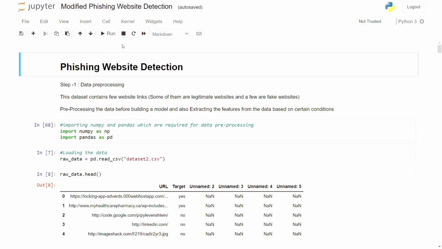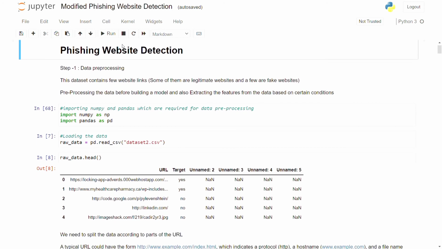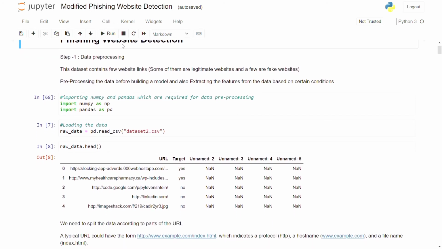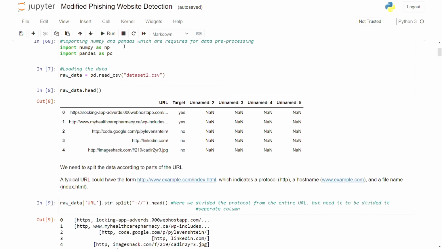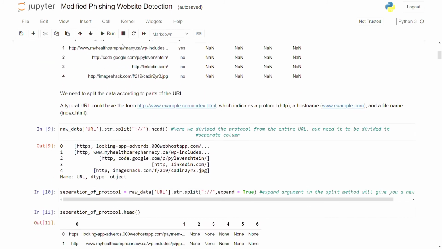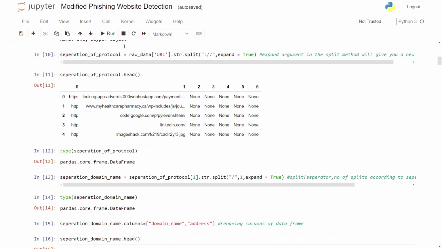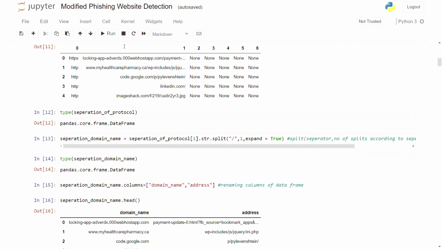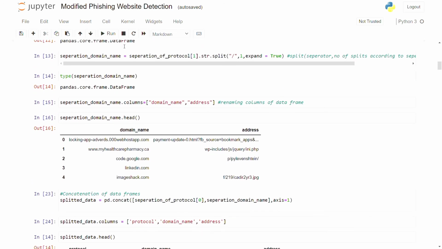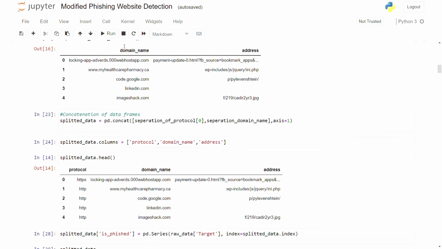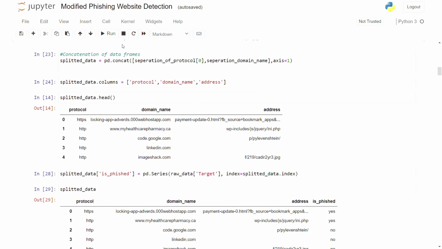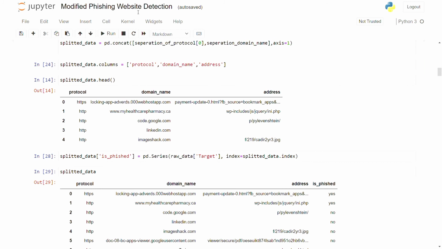Here I'm going to talk about our code. I took a data set of URLs. I installed required packages like NumPy and Pandas, read my data set and displayed its first 5 rows. Then I split the data, adding the protocol and separating the data, with column names domain name and address. I renamed my data set's column names and concatenated the three columns. Here we see protocol, domain name and address, and the split data is phished.